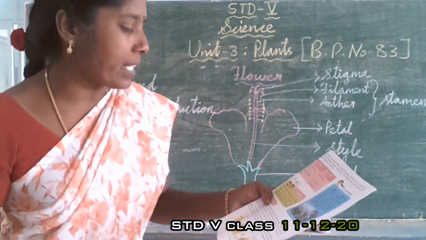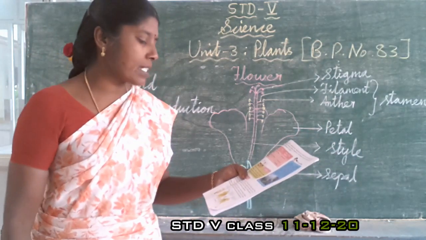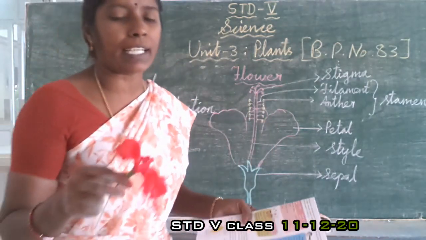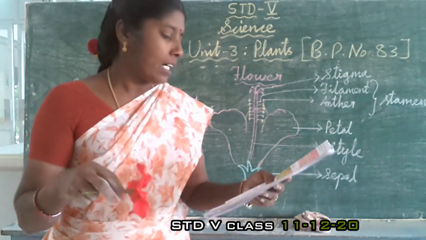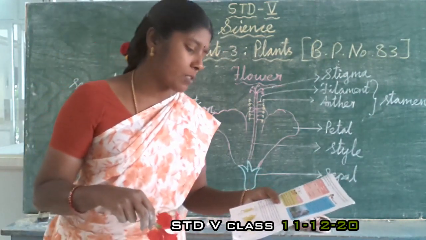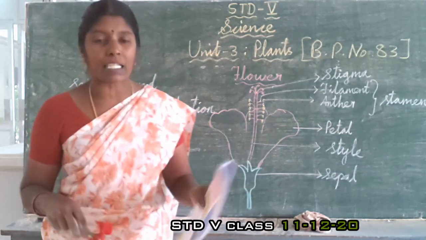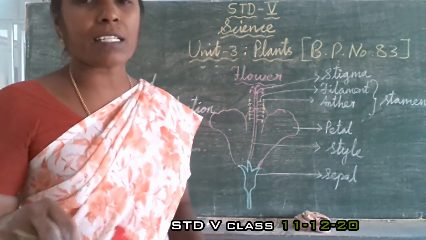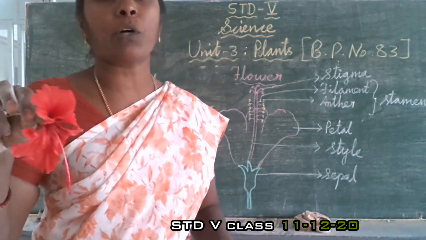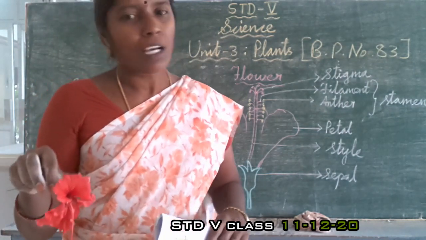Then activity 1 is given here. Take a hibiscus flower or a rose flower. Hibiscus is easy for you, so you take that one, and you can display the parts like sepal, petal, gynoecium and androecium in a chart paper and note down its color and shape. It is the easiest one. Each part you have to display and mention the color and its shape.